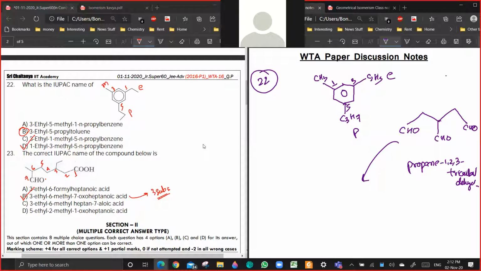The older name was pentane-1,5-diol, and at the third position you had formyl. So even this was correct, but now this is a preferred IUPAC name, but the older one is also not incorrect. Okay, so that is the thing. If they give the correction, it is okay, but you should be knowing the correct thing. Is it clear?